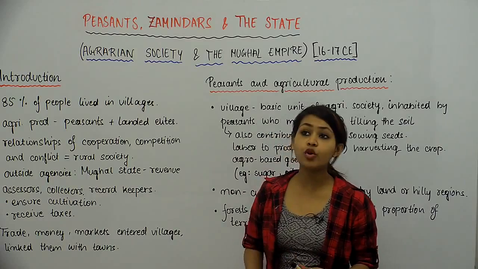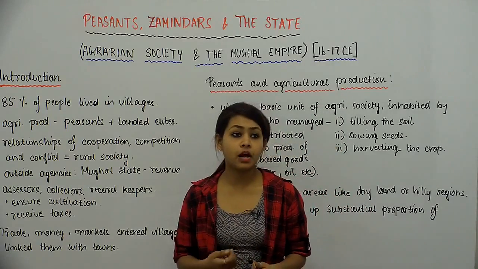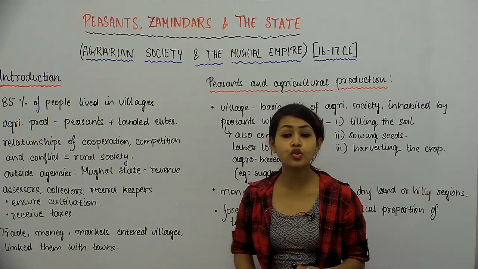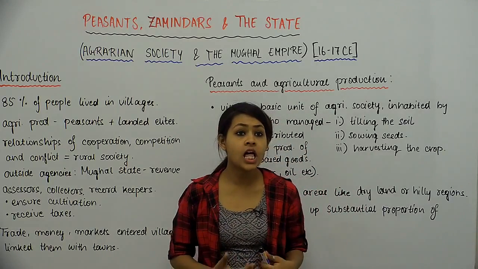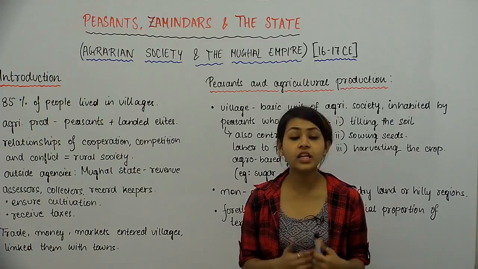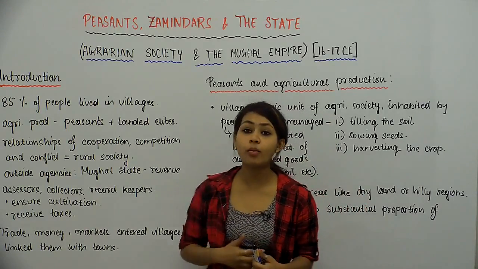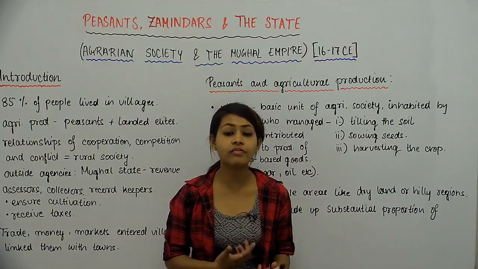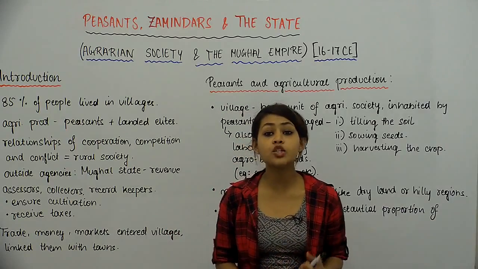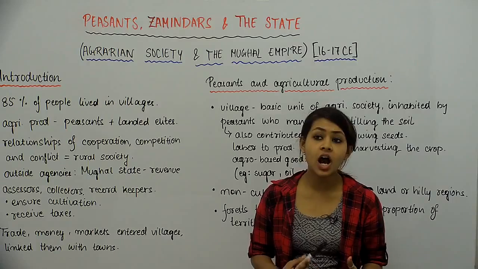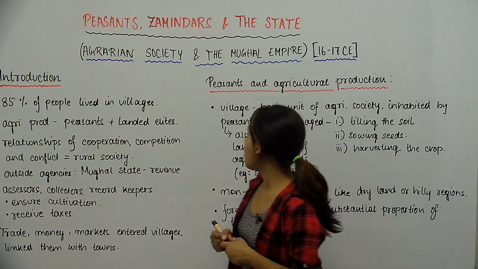तो peasants वो थे हमारे जो farming करते थे, so these were people who used to do the real work, and they formed the majority of the agrarian population, but they were much poorer than the landed elites. So the landed elites were like the land owning classes, right?